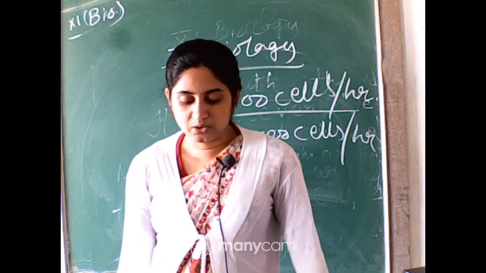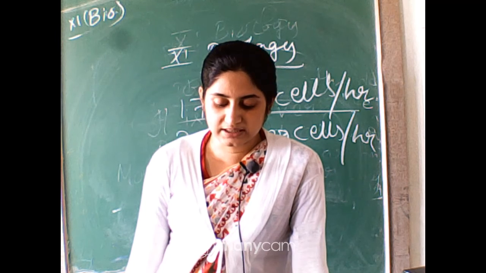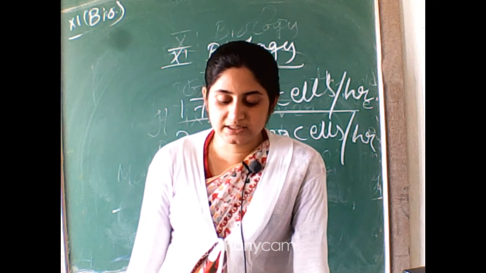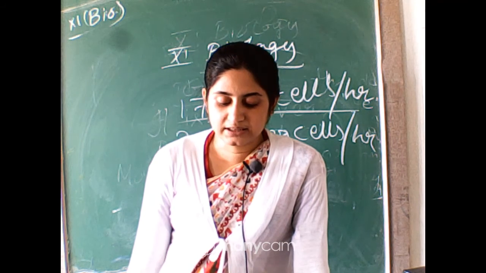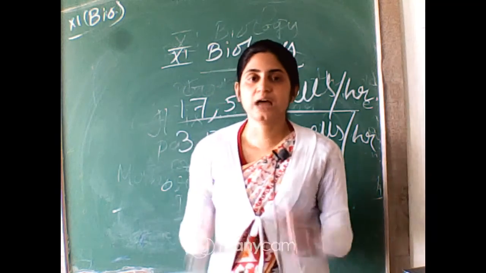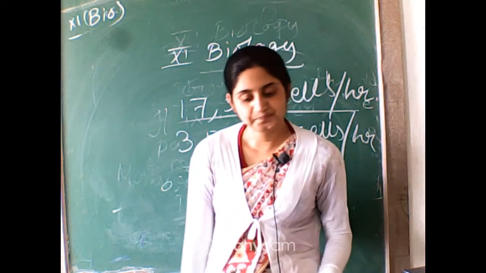In the former, growth is expressed as increase in cell number, the latter expresses growth as increase in the size of the cell. While the growth of a pollen tube is measured in terms of length, an increase in surface area denotes the growth in a dorsiventral leaf. So surface area means the leaf surface, that also becomes broader.